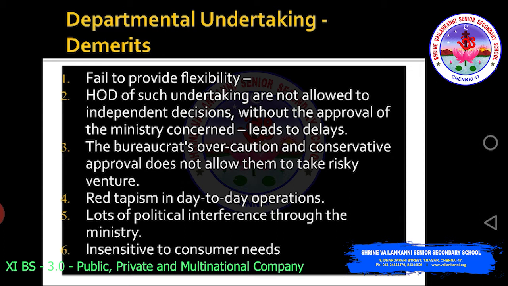Then, insensitivity to consumer needs. It's not about what the consumer needs, it's about what the departmental undertaking provides. There is no importance given to consumer needs. Anyway, this organization will sustain because it is coming under the government. That's why you have delay in everything. Customer satisfaction is not up to the mark in many departments like railways, postage and telegraph, Doordarshan. So these are the demerits of departmental undertaking.